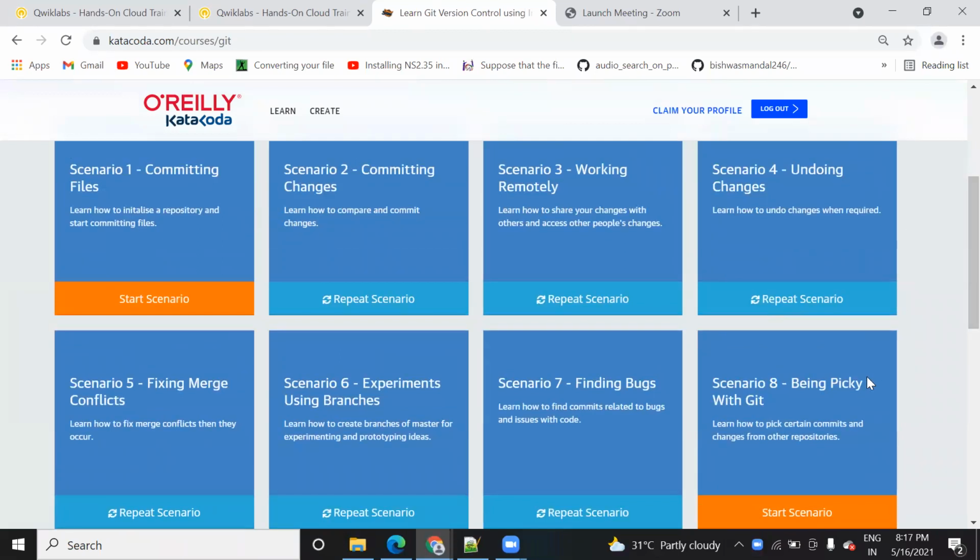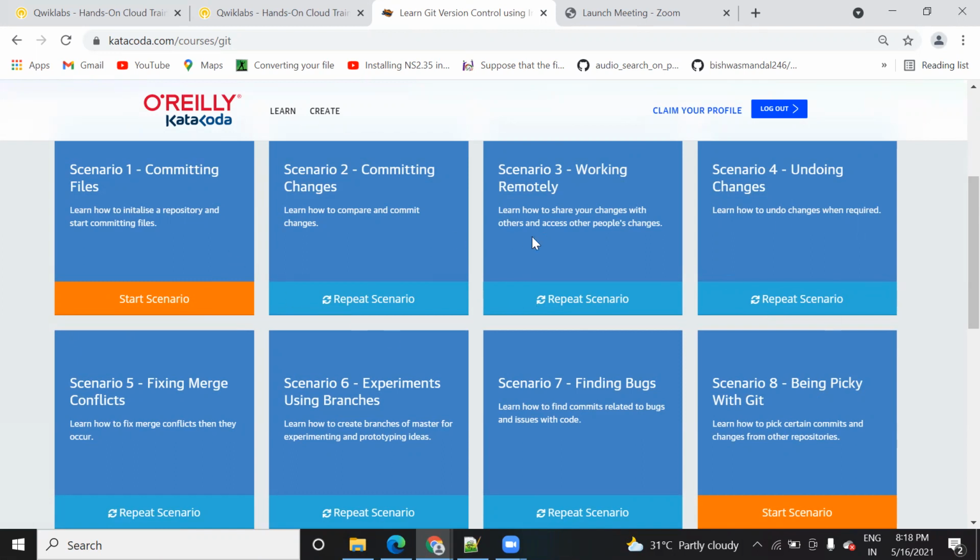Today we are going to start a new scenario, scenario 8, being picky with Git. In this scenario, we are going to pick a certain commit and make changes from the other repository. This is the O'Reilly Katacoda platform where we will learn Git, a version controlling system, in an easy and very practical way. This platform lets you do assignments hands-on and learn the commands.